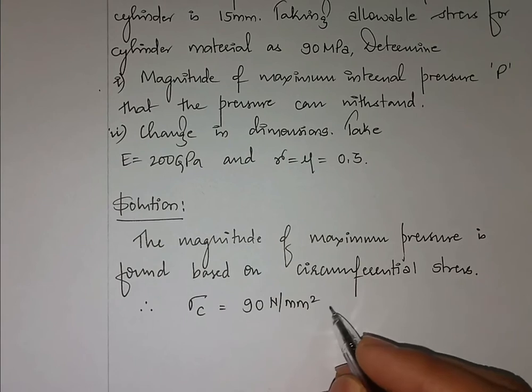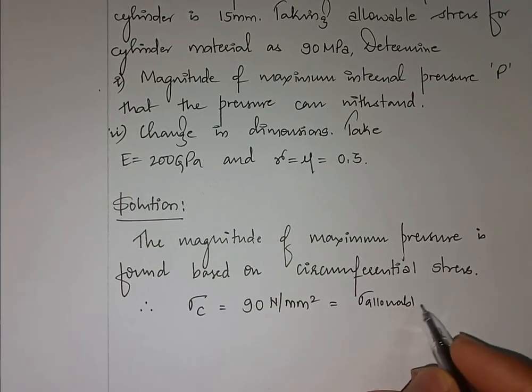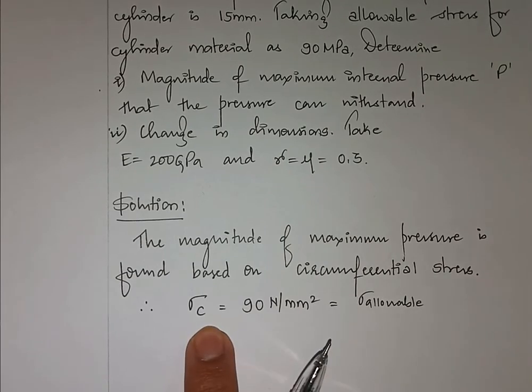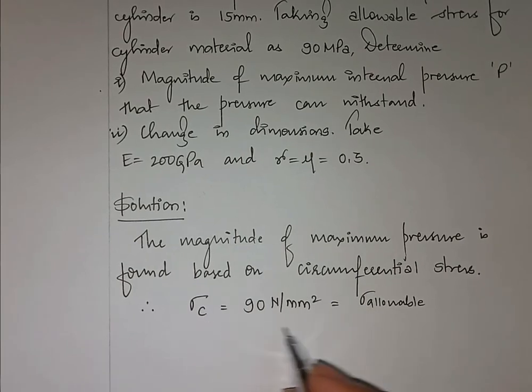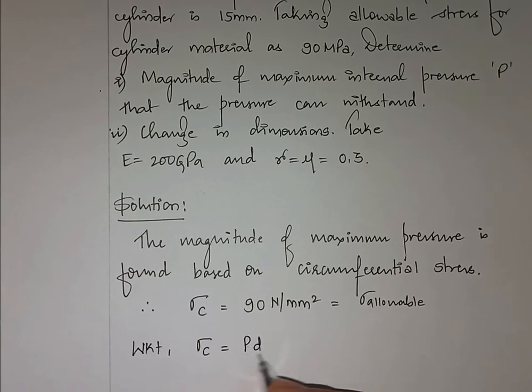This is the key point here: sigma allowable should always be equal to circumferential stress because this is the maximum stress induced in the thin cylinder. Fine. If this is known, sigma c value is directly known here. So we know that sigma c is equal to PD divided by 2t.